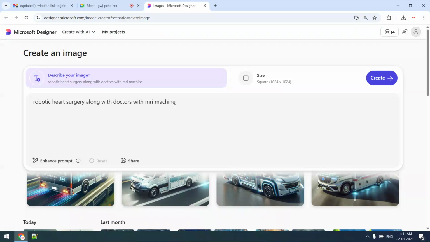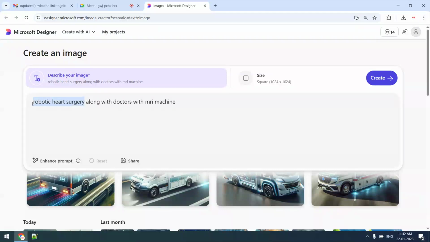Okay, so just for an example, whatever is in my mind, whatever I am thinking, I am typing here. I want to create one image for my paper or presentation. For example, I am giving a presentation on smart medical services, on robotic surgery, on IoT or anything. So I'm writing it. Whatever directions we give to a human graphic expert, the same directions we will give to this AI platform.